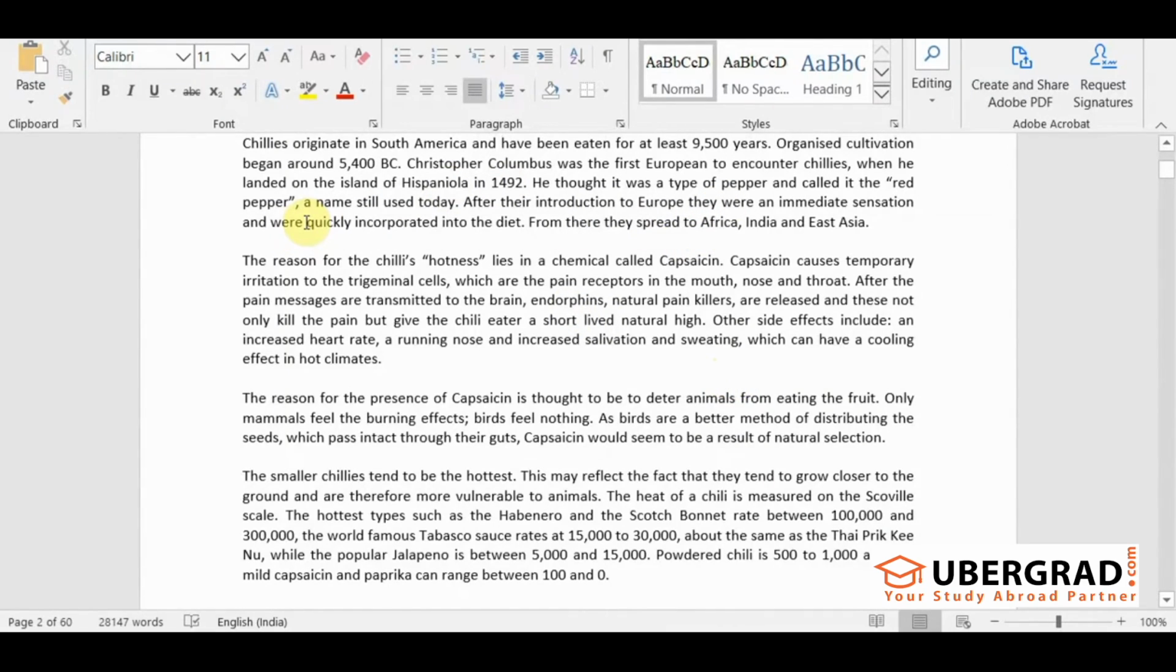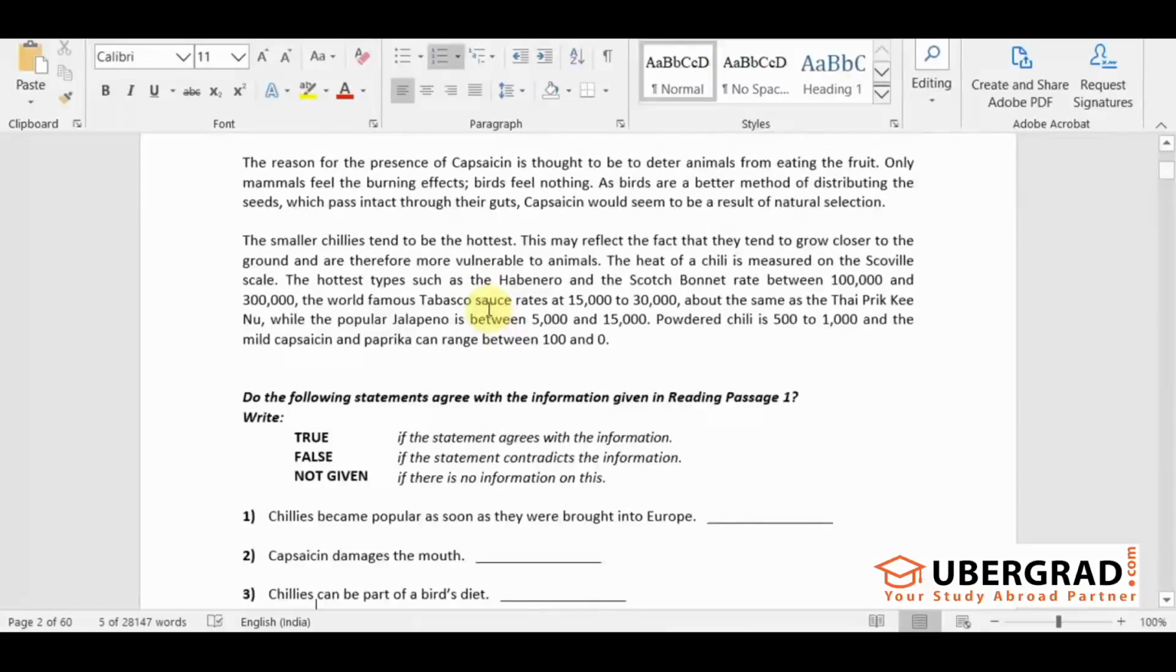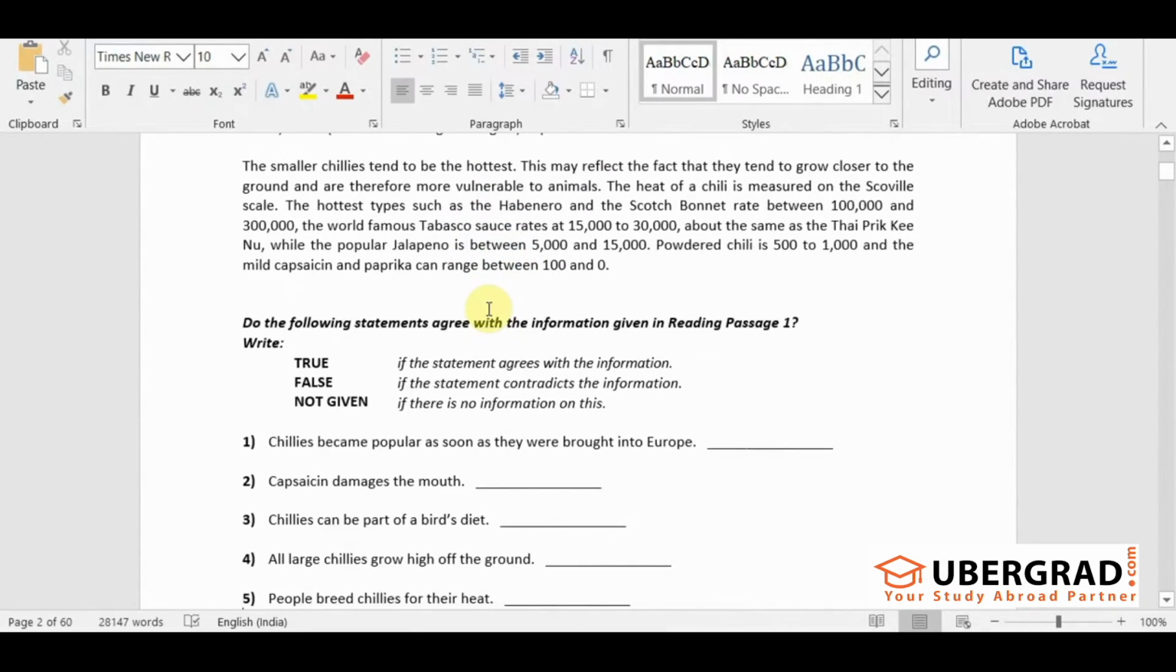Right. So got it? How is the information paraphrased in a question? This is how the information is paraphrased. So all of you have got the correct answer over here. Now the second question says capsaicin damages the mouth. What should be taken as keyword over here?